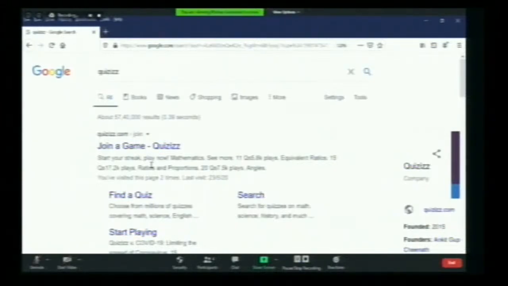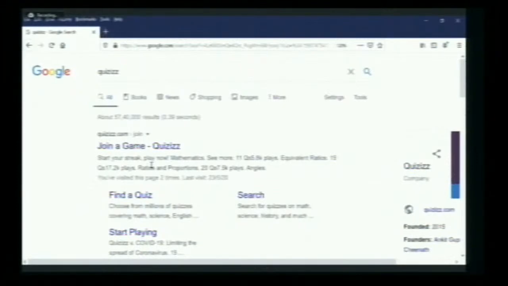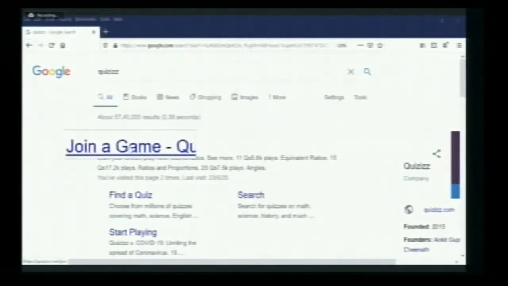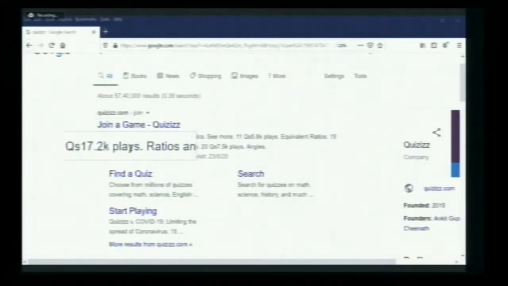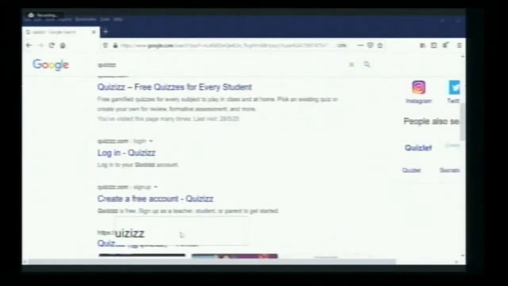Here we will see the first result is Quizizz.com, join a Quizizz game. We would not enter into the first one, and we will take the second one, Quizizz, free quizzes for every student. So we'll go to this website.